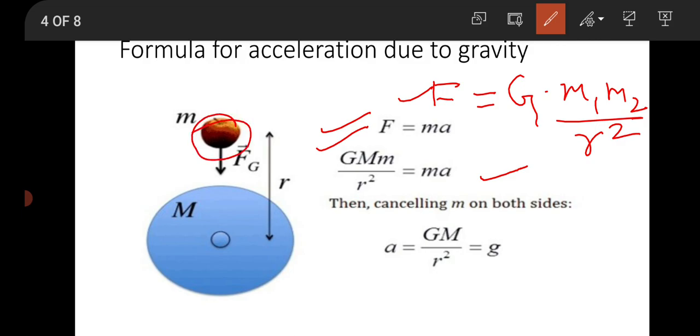So if an apple is dropping towards the ground, small m is the mass of the apple, capital M is mass of the earth, and r is the distance between the center of the earth and that apple. So that mass of the apple will cancel out from both the sides, and we will get this value where a is equal to g. So this acceleration that is produced is known as acceleration due to gravity, and it is represented by small g.